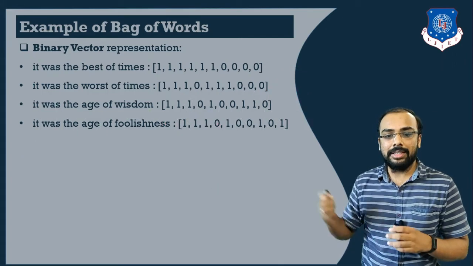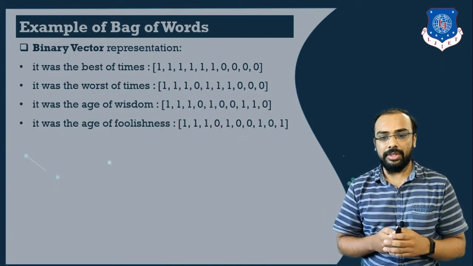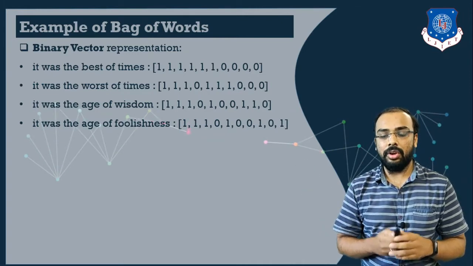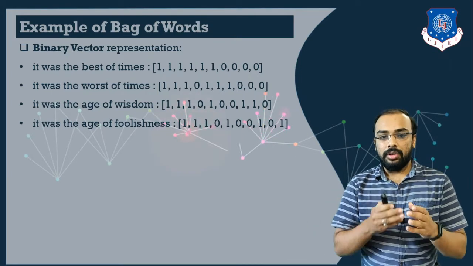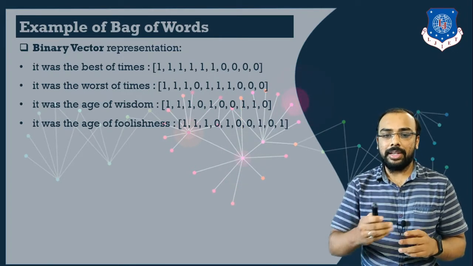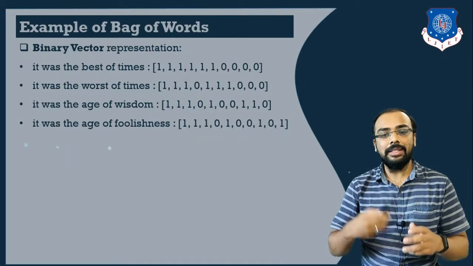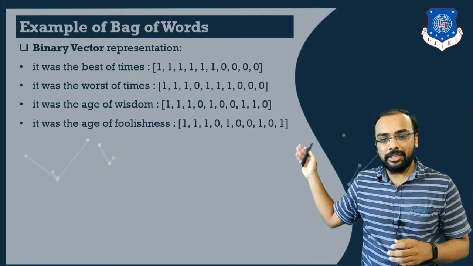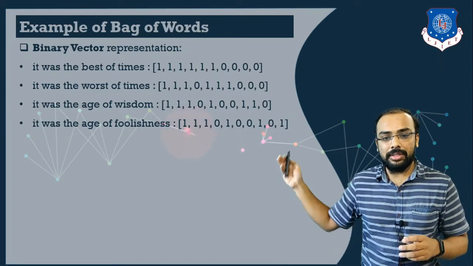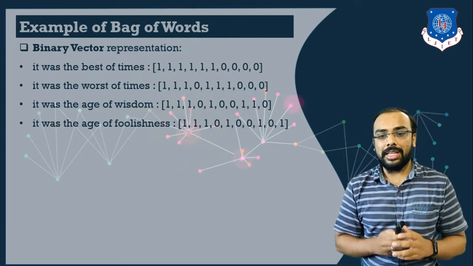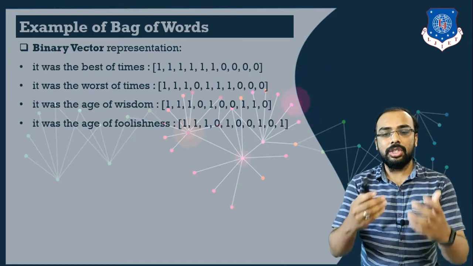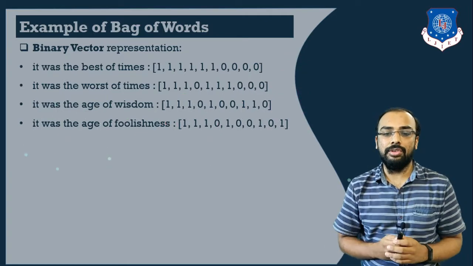The next document is it was the age of wisdom. So again we will check whether a particular word is present in my dictionary or not. We will compare it with our dictionary. So how? Consider your dictionary and match each and every word. So whether it is present, then there will be 1, else there will be 0. So again it is present in my document, so 1, was is present, 1, the is also present, therefore 1. Now total here 6 words are present, so again there will be 6 ones in our entire list of binary vector, and rest of the values will be 0.